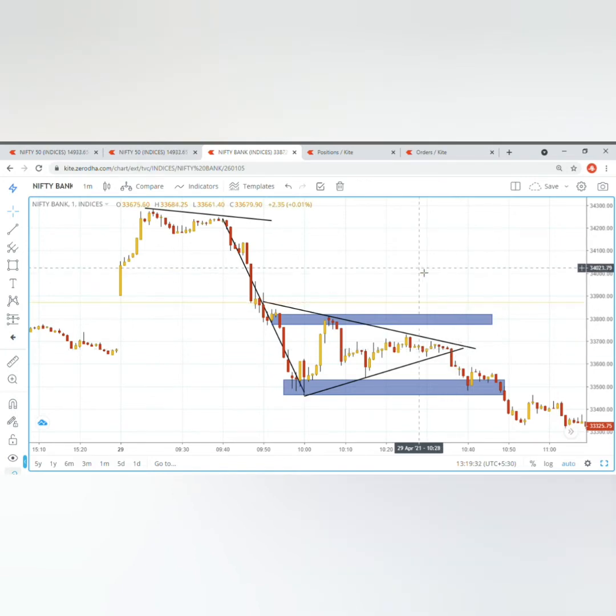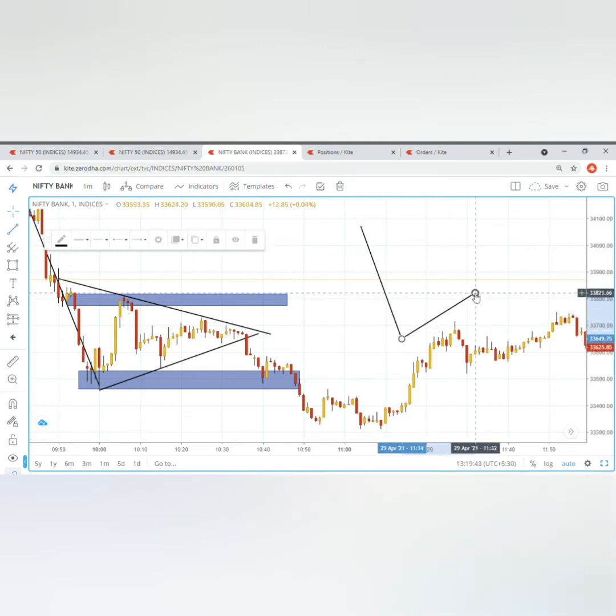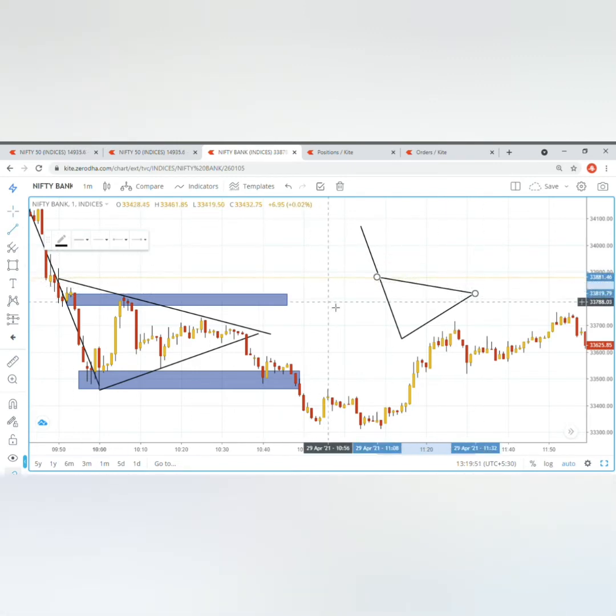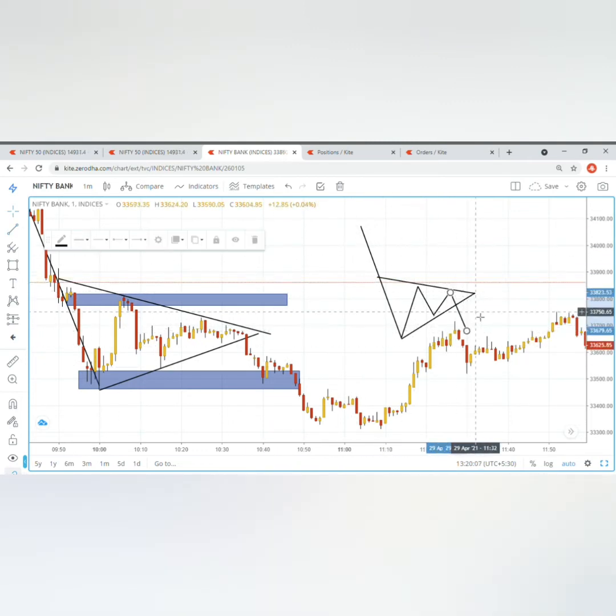So what is a bearish pennant pattern? I will draw it for you, and then I will try explaining it. So this is how a bearish pennant pattern looks like, and I will just show you the general price movement that happens here. This is how a bearish pennant generally looks like and how the price performs here.